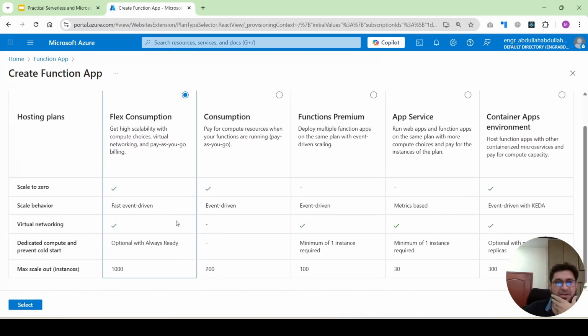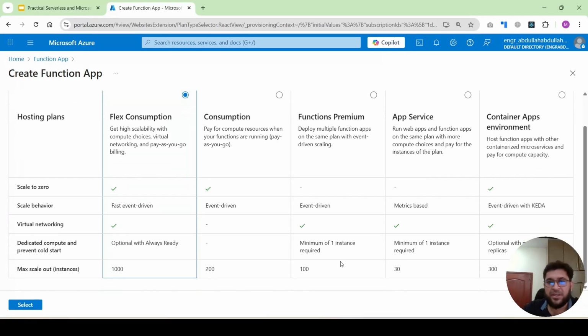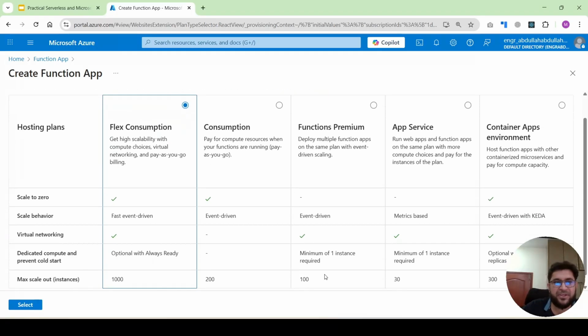You can see here the hosting plans, as I mentioned in the slides. We have Flex Consumption, which is for fast, event-driven, consumption-based workloads. Functions Premium is also for event-driven workloads. This is a kind of matrix, so it's up to you which hosting plan suits your requirements.